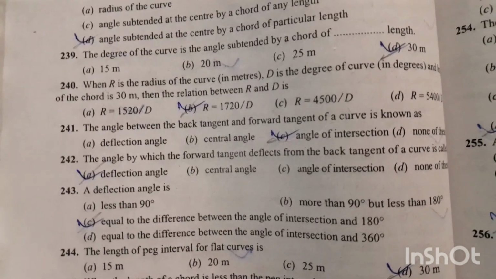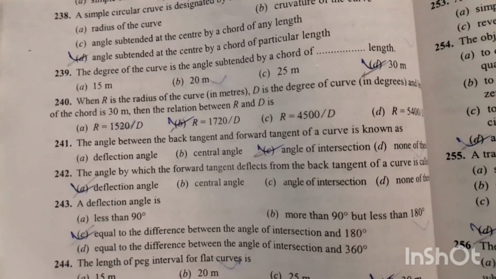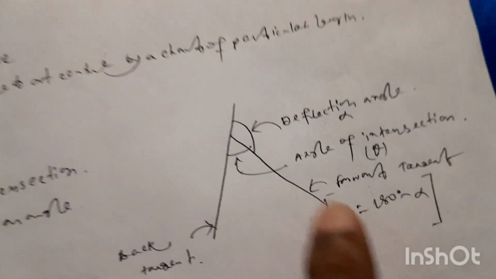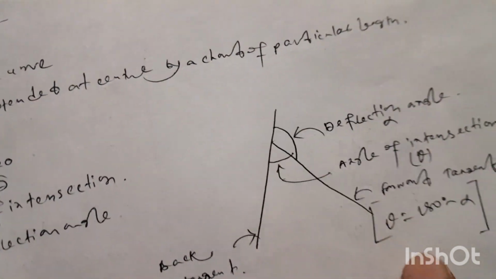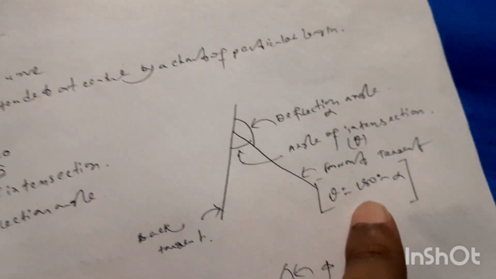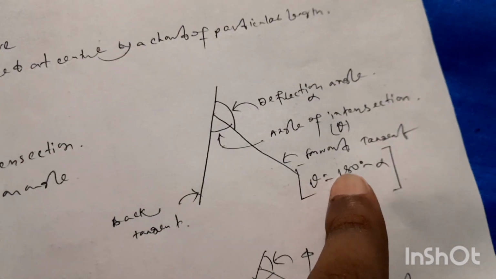Question 243. A deflection angle, option C is the right answer, is equal to the difference between the angle of intersection and the 180 degree. Look at this figure. So the deflection angle will be 180 degree minus this angle. Suppose this angle is alpha, so deflection angle theta will be equal to 180 degree minus alpha.